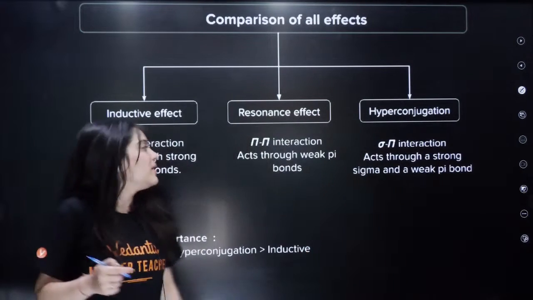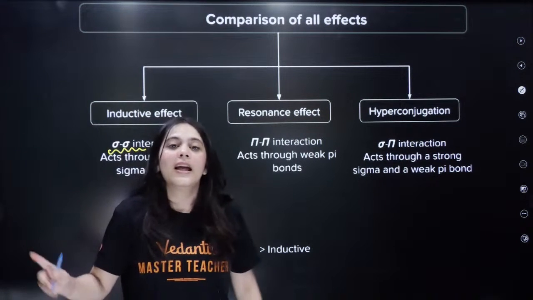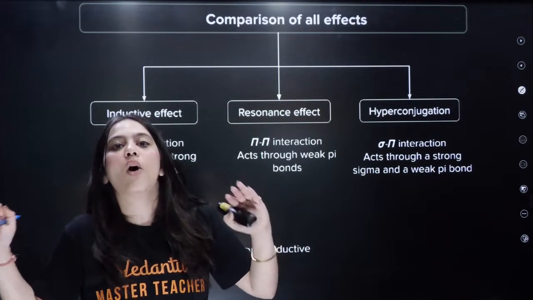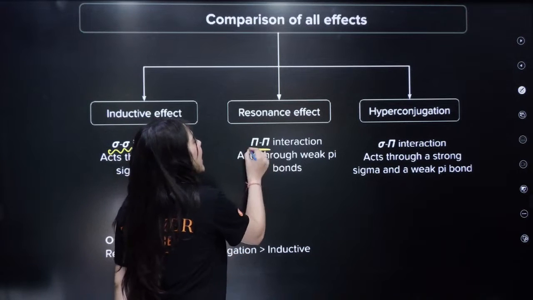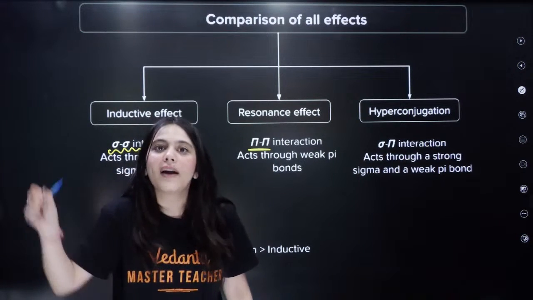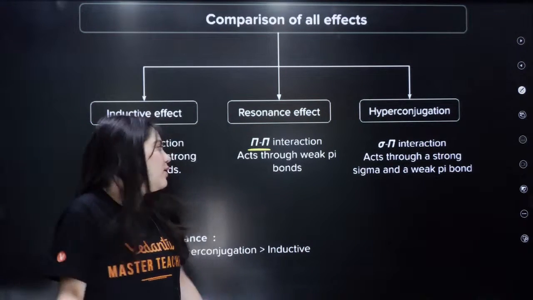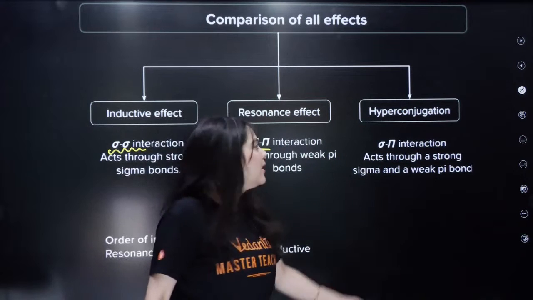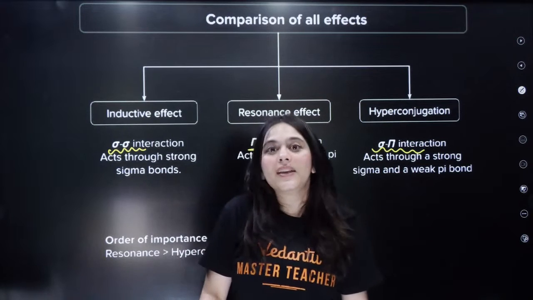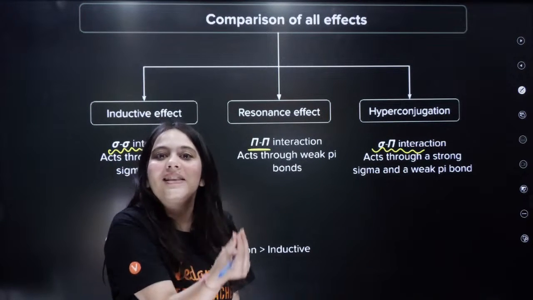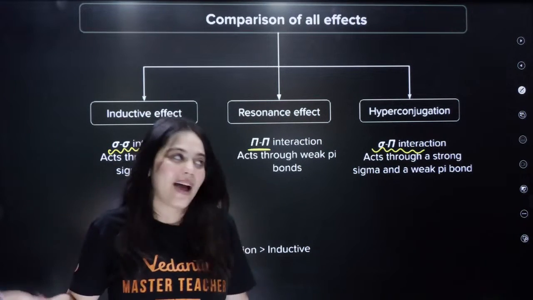In inductive effect, bacha, what was happening? Only sigma-sigma interaction was happening. Understand that, there was no involvement of pi bonds or pi electrons. But in resonance, pi-pi interaction was happening: a double bond and a lone pair of electrons, or a double bond and a negative charge. But in hyperconjugation, a sigma-pi interaction happens, because the sp2 hybridized carbon and the sp3 hybridized carbon interact.